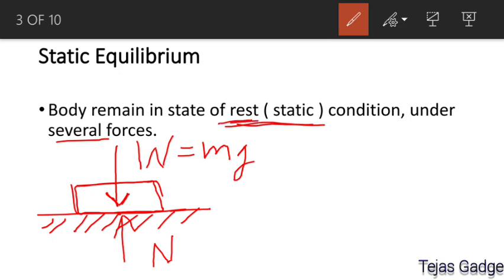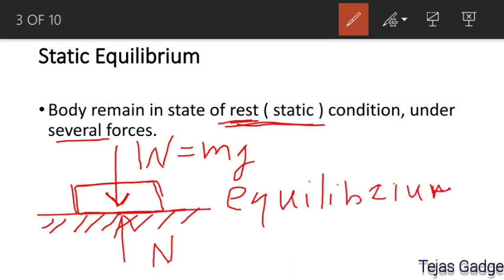So this condition of a book lying on a table can be taken as an equilibrium condition. Getting this?